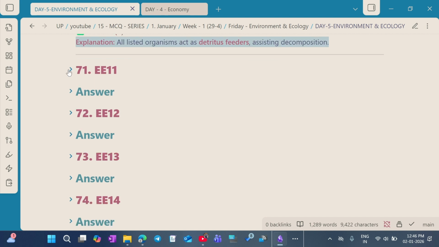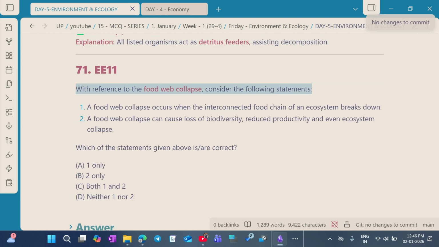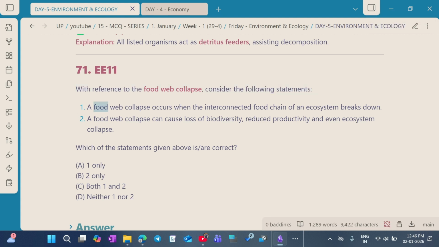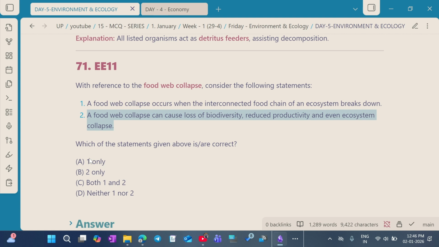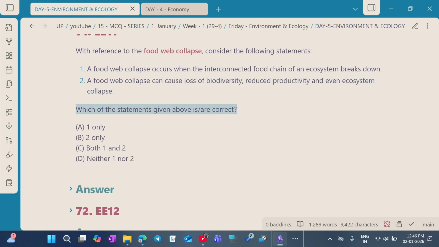Question number 11. With reference to the food web collapse, consider the following statements. Statement 1. A food web collapse occurs when the interconnected food chains of the ecosystem break down. Statement 2. A food web collapse can cause the loss of biodiversity, reduce productivity and even lead to ecosystem collapse. So which of the above are correct?